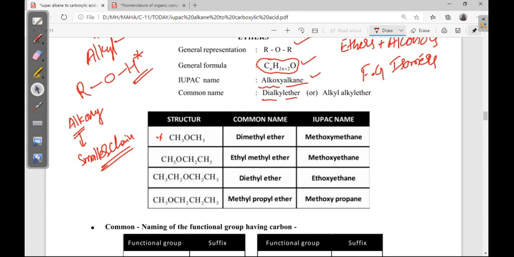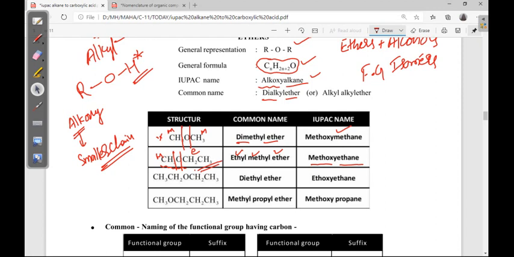In the common name, ether: methyl on the right side and methyl on the left side, so dimethyl ether. One side methyl, one side ethyl: alphabetical order, ethyl methyl ether. In the IUPAC name, the smaller chain is with oxygen, so methoxyethane.